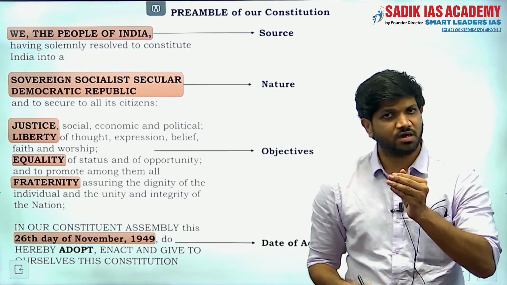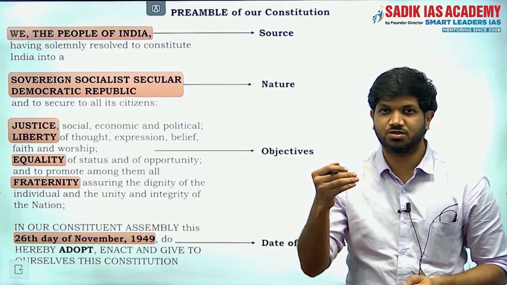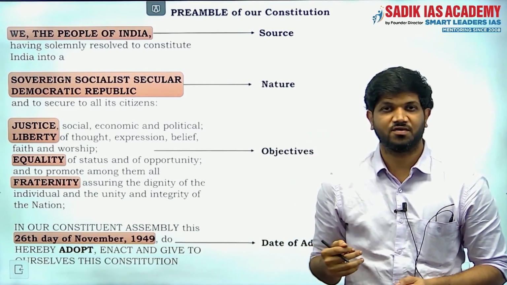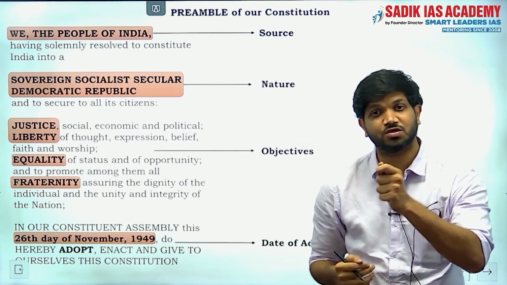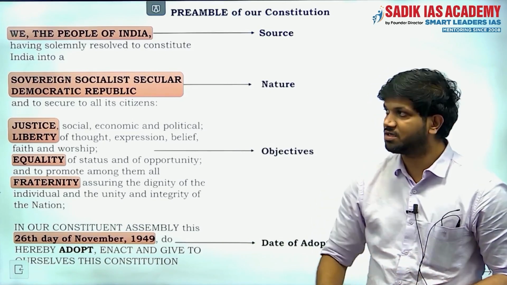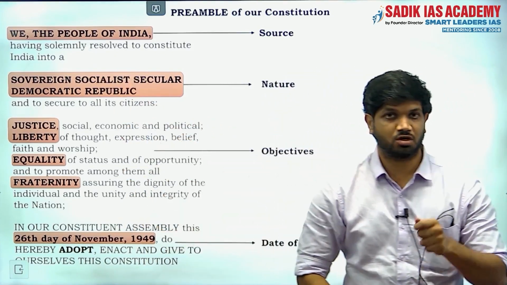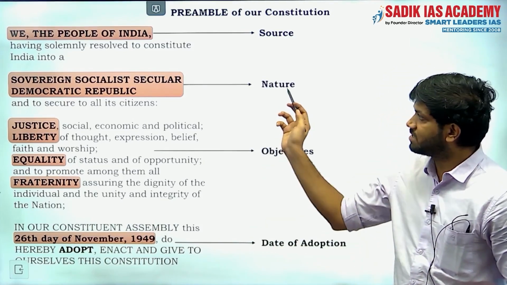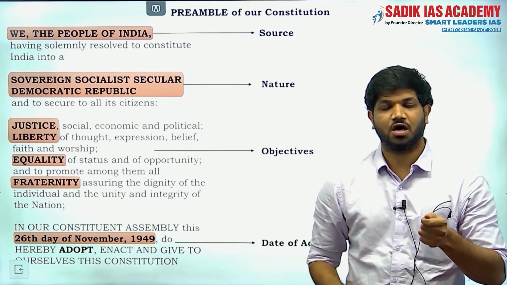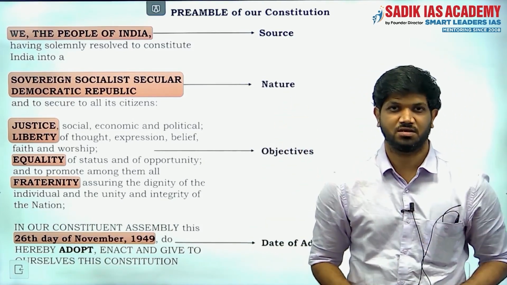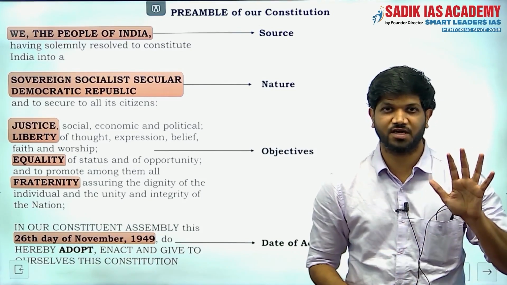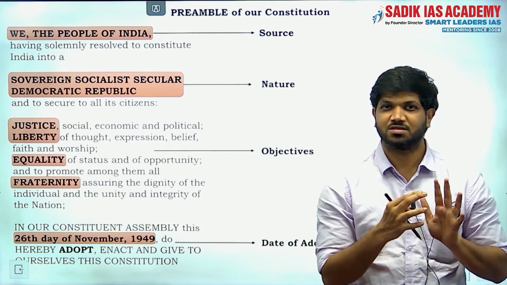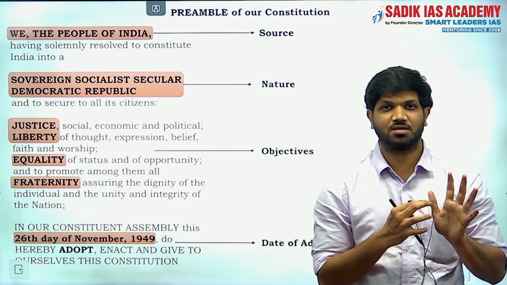With regard to the preamble, it needs to be understood in the following fashion. It gives us the source of the constitution, which is nothing but we the people of India. The source of this constitution is the people of India. It also gives the nature of the state, how it has to rule the state, and it is nothing but the 5 important mantras: sovereign, socialistic, secular, democratic and republic.